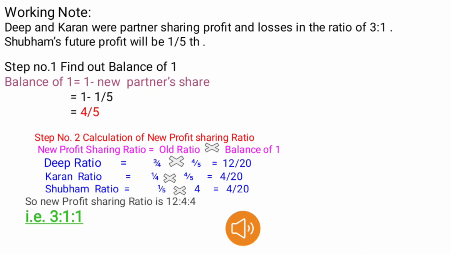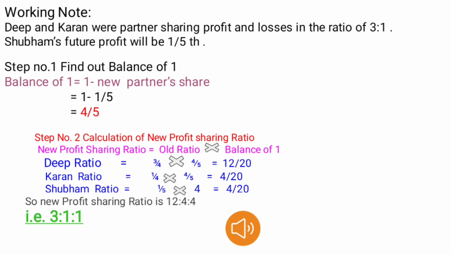Here, step number 1, find out the balance of 1. It is very simple: 1 minus the new partner's share. So 1 minus 1/5, we will get 4/5. Step number 2, calculation of the new profit sharing ratio. New profit sharing ratio is equal to old ratio into balance of 1. We have 3 partners. Deep is equal to 3/4 into 4/5 is equal to 12/20.